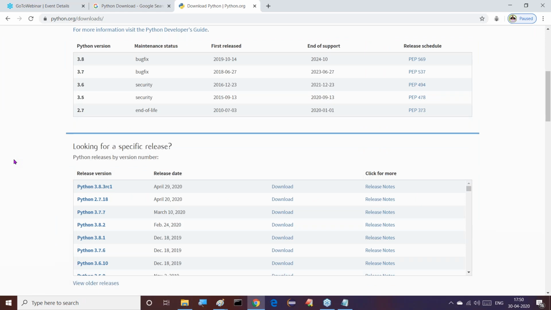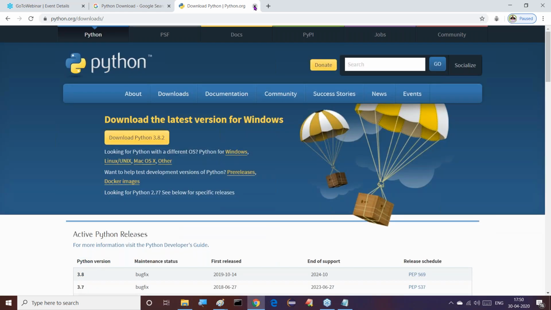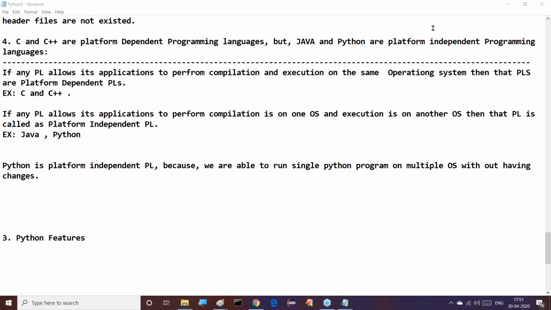So the answer to this question is clearly that Python is a platform independent programming language, but the Python software, the PVM and everything inside Python, that software is platform dependent. That Python software is like which one? Platform dependent. So these are the various points that we are able to understand clearly.